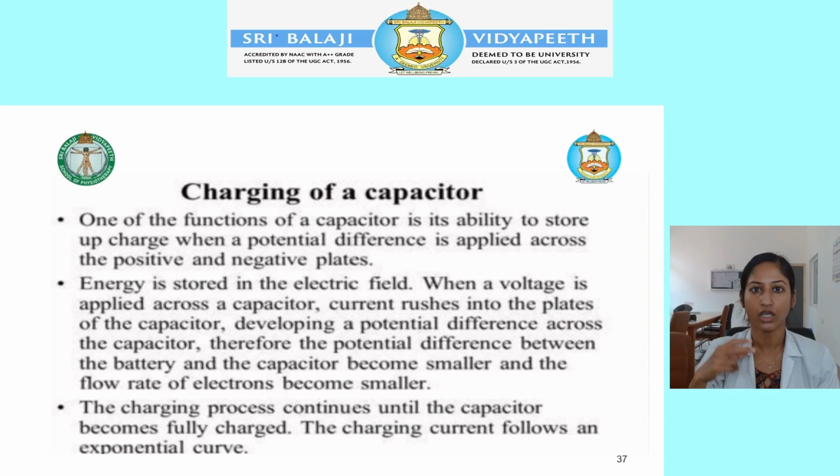The battery keeps pushing the charges until the battery voltage and capacitor voltage are equalized. It pushes the electrons continuously, and the dielectric protects and stores the electric charge. So charging of a capacitor is nothing but storage of electric charge.